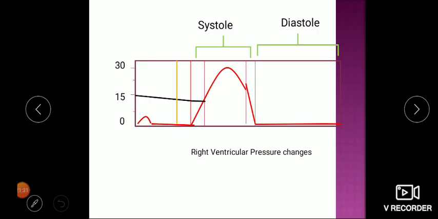Similarly, in the pulmonary artery, you can see the pressure here is 15 millimeters of mercury only during diastole. Peak becomes 30 during systole, 25 to 30. Same, a notch will be there. Blood is trying to go back from the pulmonary artery back to the ventricle. This is the pressure, so pulmonary pressure. So this is the right side.